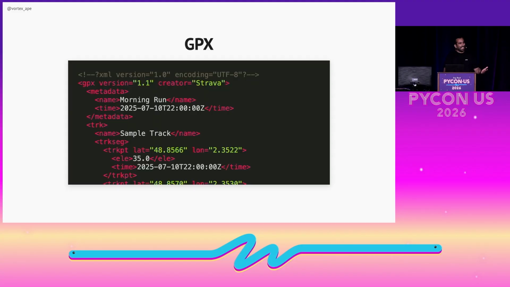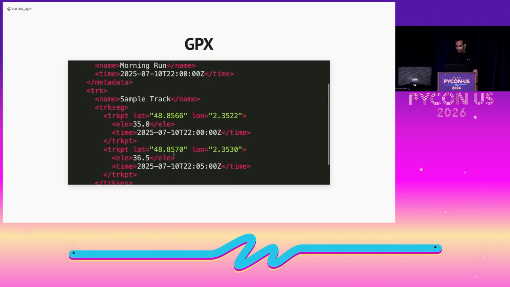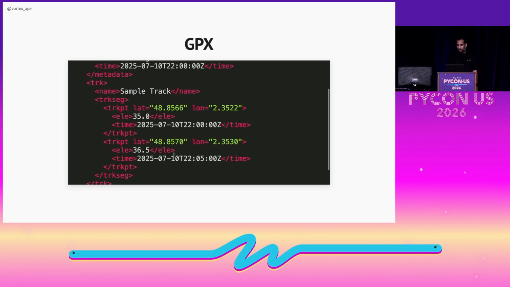Which brings us to GPX. When we record a run using our GPS watch or a phone, the data gets saved in a format called GPX. It stands for GPS Exchange Format, and it's basically XML that stores the coordinates of your run. As you can see here, each track point has a latitude, longitude, elevation, and a timestamp. And this is the raw data that I get from my runs when I need to process and match the run against the street network. You should be able to get these GPX files from most fitness apps like Strava or Garmin Connect or Apple Fitness. All of them export runs in this format.